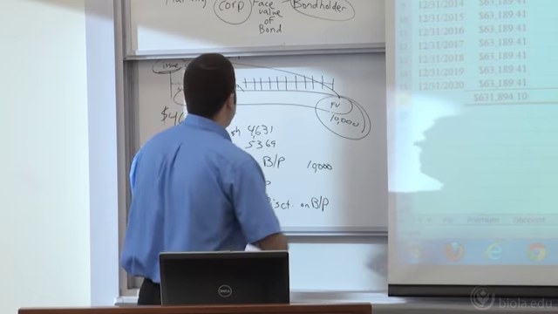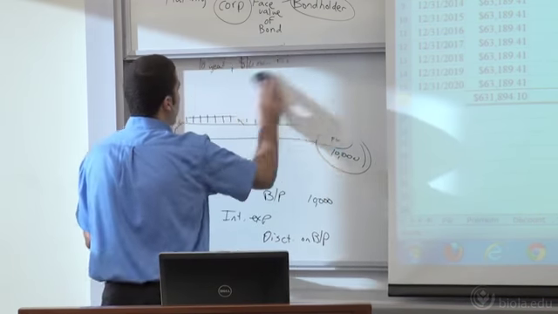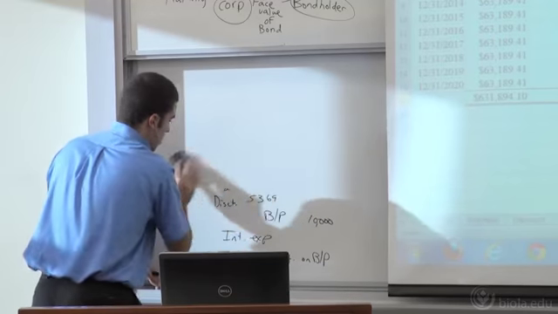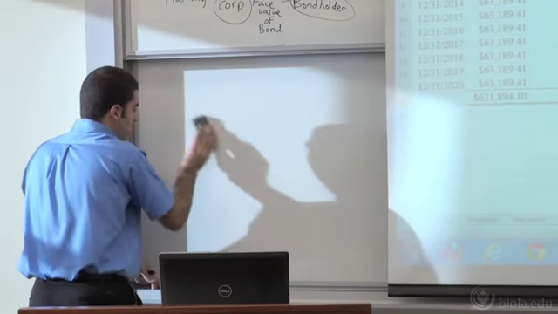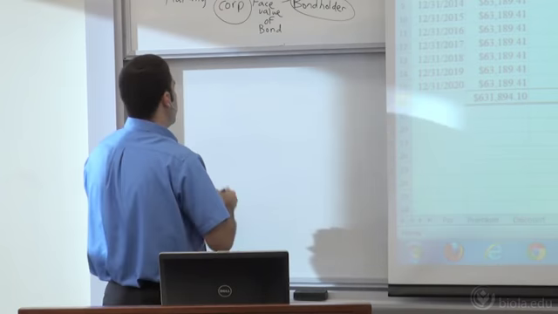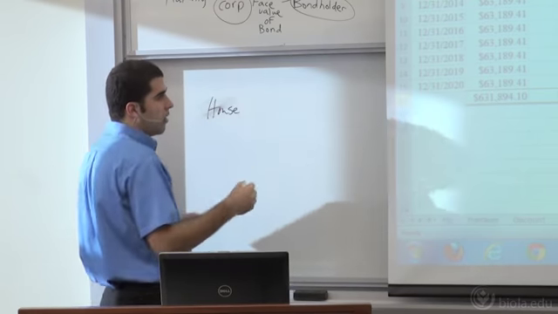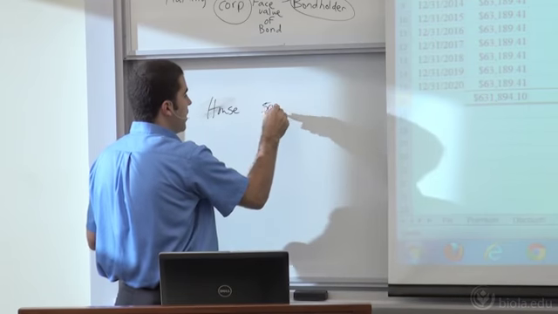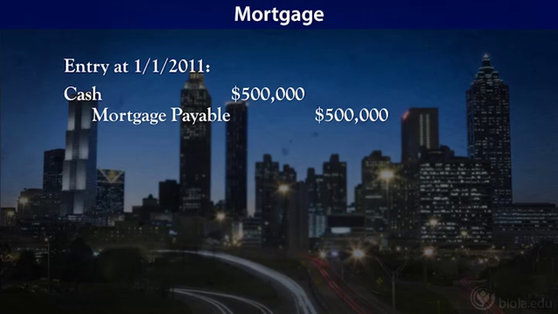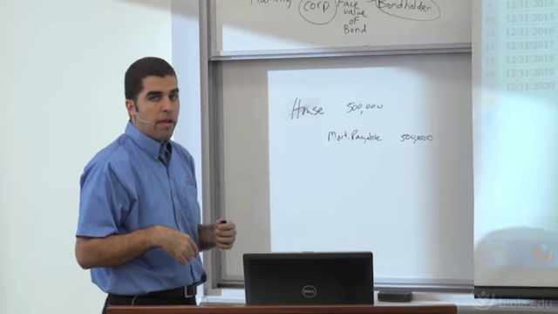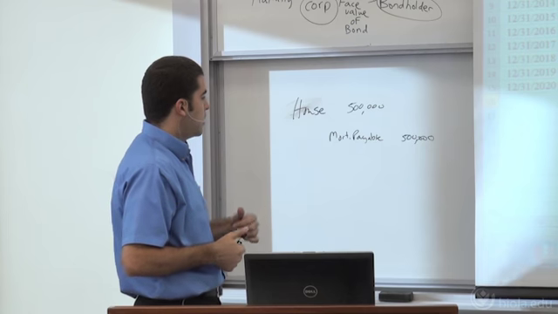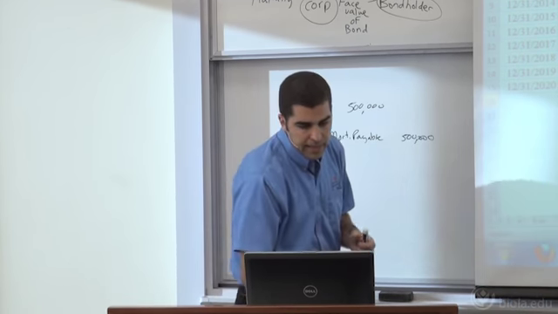Okay, on our mortgage. Let's just do a quick example of a mortgage here. If you buy a house, you typically don't pay all cash for it. That would be nice, but most people take out a mortgage. So they get a house, and it could be for $500,000, and typically they finance it through a mortgage payable. They're going to be gradually paying this down over a period of time, 30 years or 15 years or something like that. So we just want to look at a quick example of how you would record a mortgage and the interest along the way. Let's look at our example in the slides.